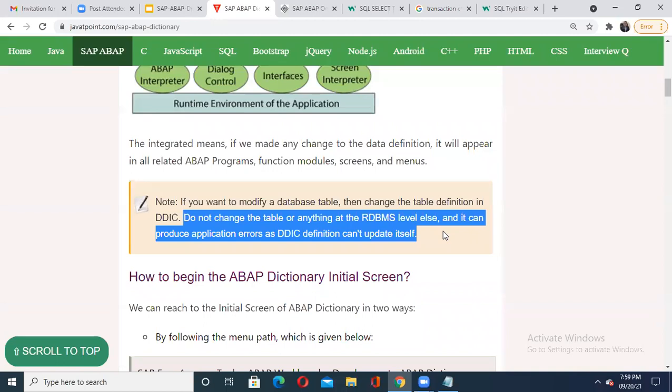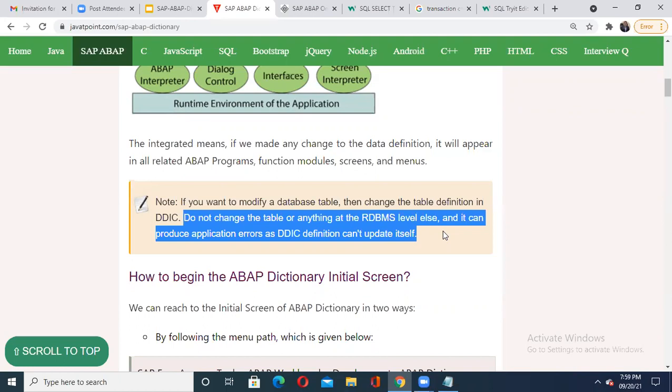So I think you got the point. It means if you want to modify anything in your application's database, you need to modify it in your ABAP data dictionary, and that reflection will happen everywhere. You don't worry how it is happening at the table and RDBMS level, at the lowest level.